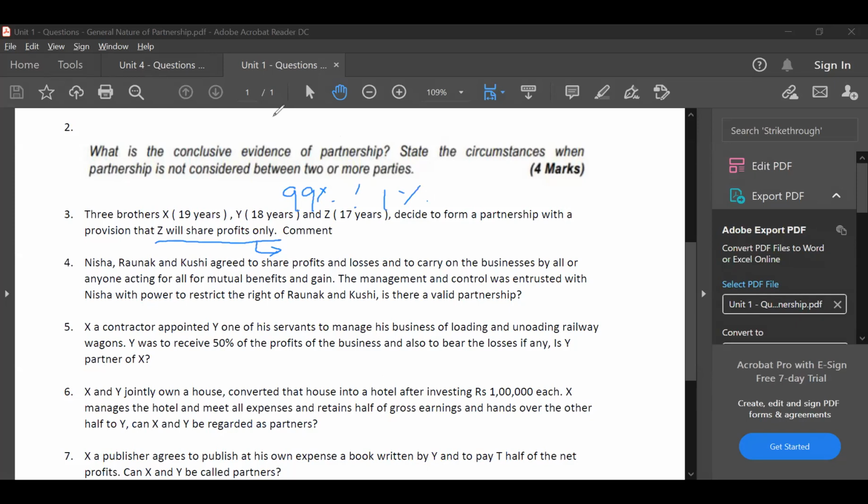Next, I'll unmute Darshita. Then I'll go to Anu. One second. Yes, Darshita, I've unmuted you. You can ask your doubt.